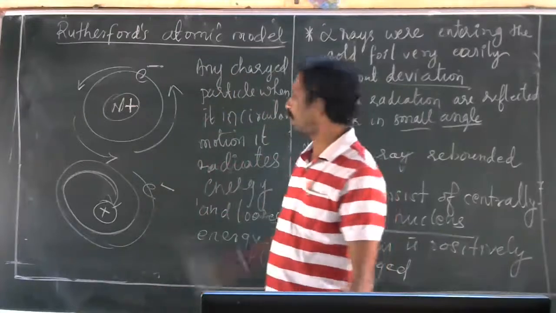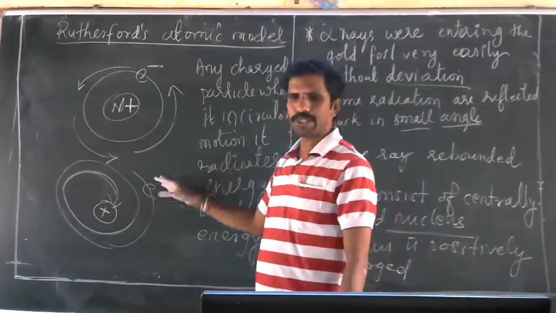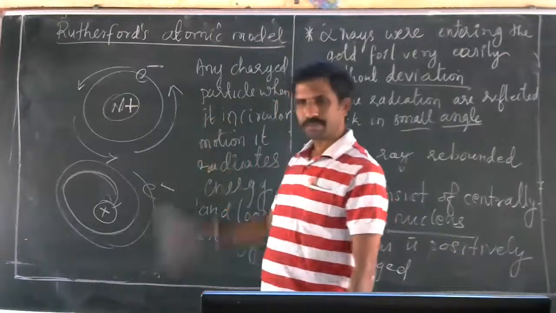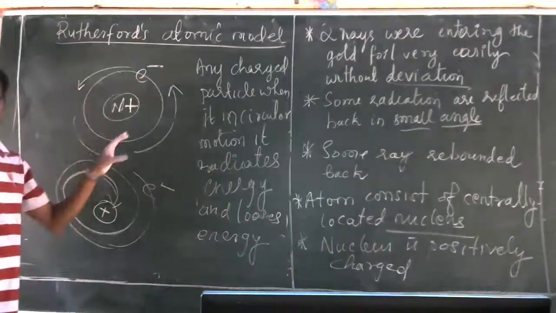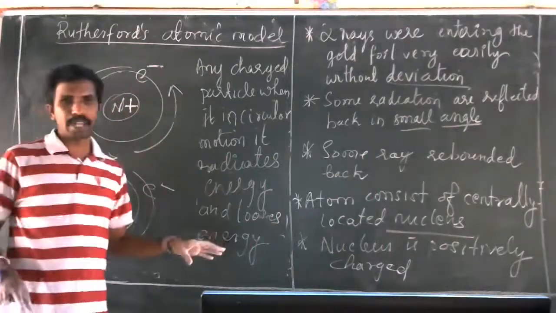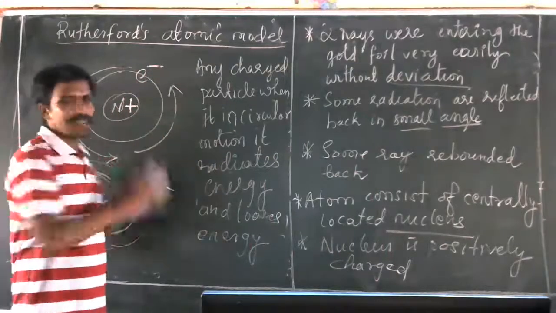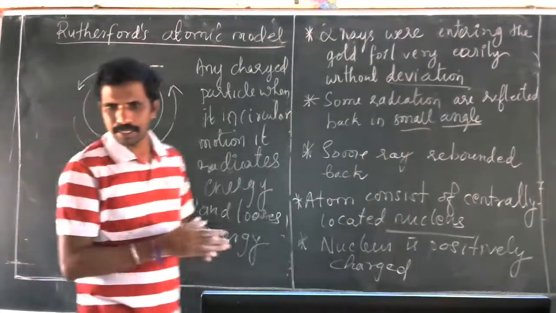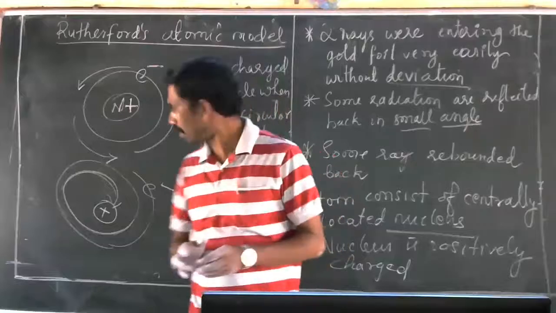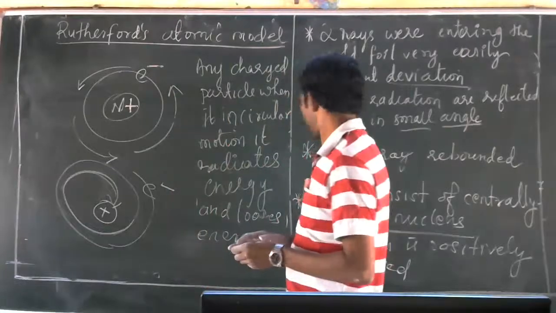Yes, sure. So what was the drawback actually? They could not explain the stability, and he could not explain the radiating of energy. Last point I could not understand. Which one?